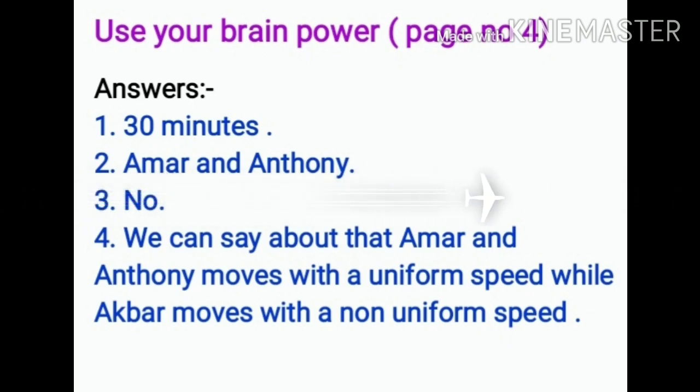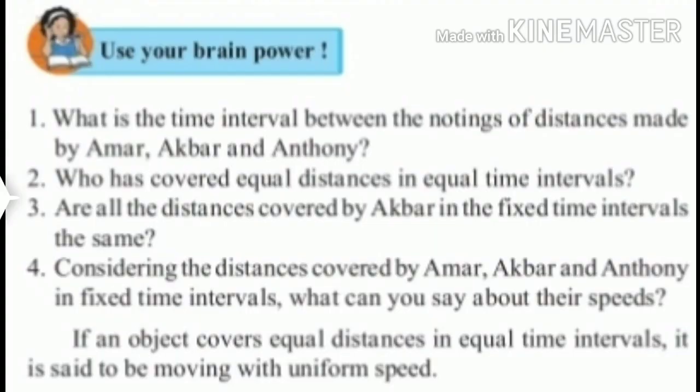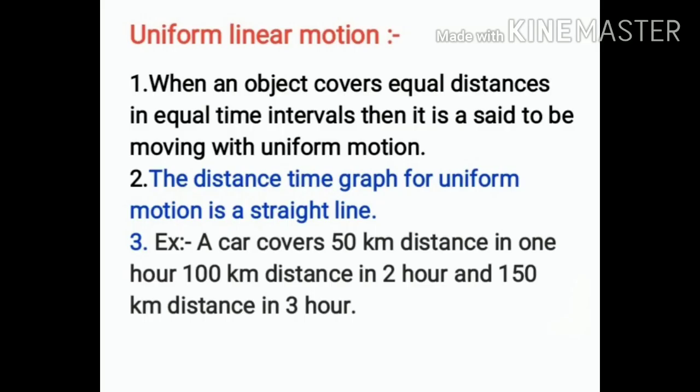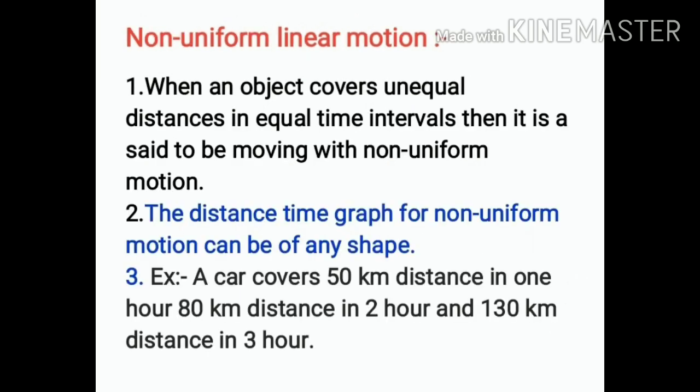According to this, we can conclude that if an object covers equal distances in equal time intervals, then it is said to be moving with a uniform speed. Otherwise, it is a non-uniform motion. According to this, a question is asked about differentiating between uniform and non-uniform linear motion.